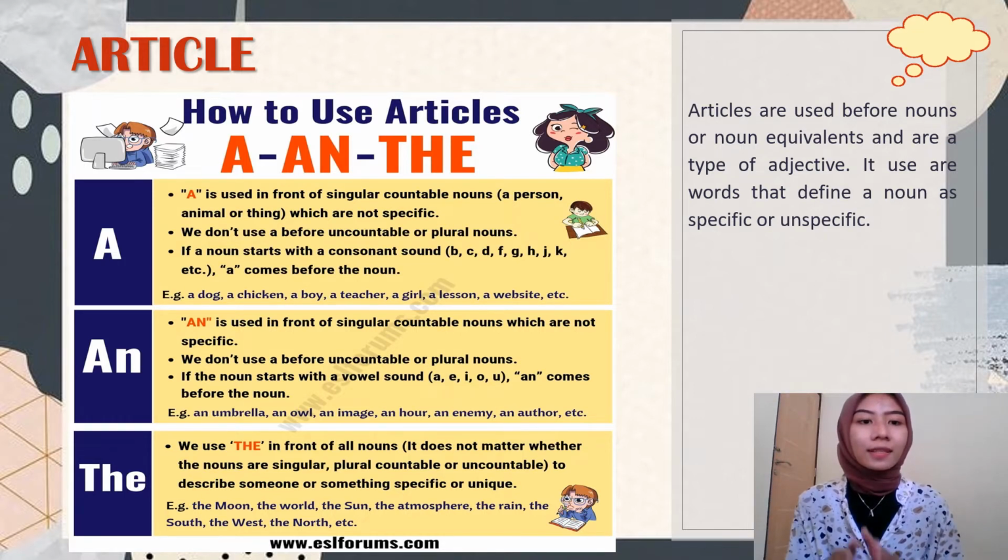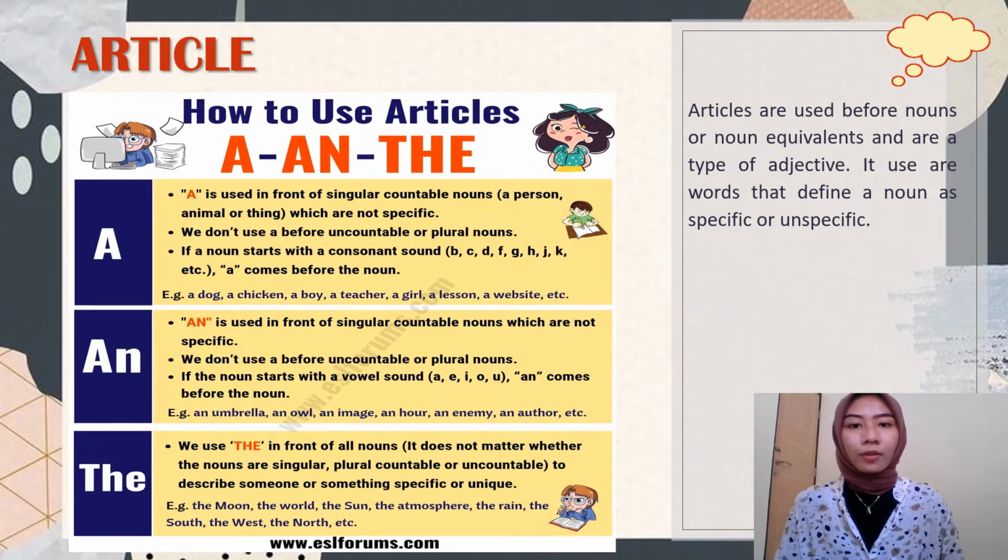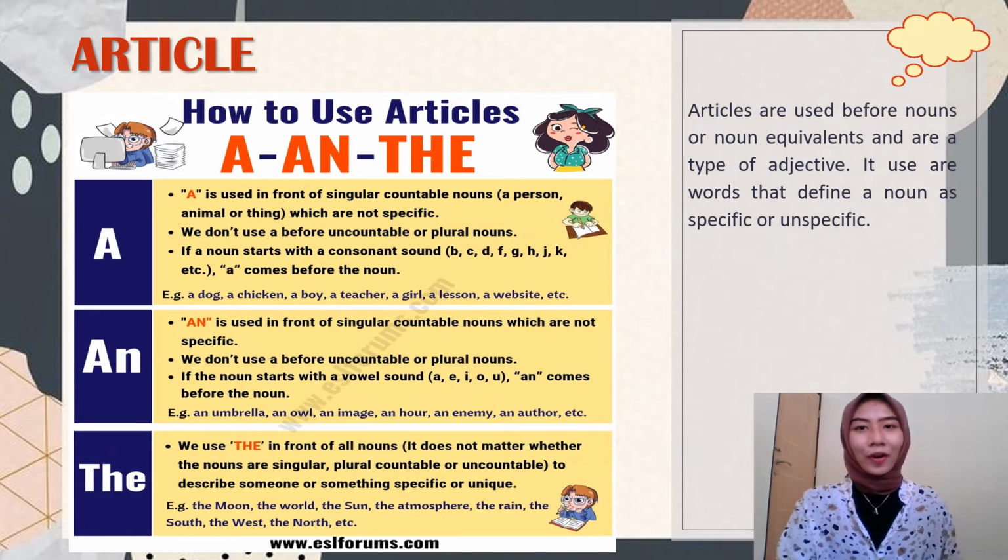And last is the. The is used in front of all nouns. It does not matter whether the nouns are singular, plural, countable, or uncountable. For example, the moon, the world, the sun, the atmosphere, the rain, the south, the west, the north, and etc.